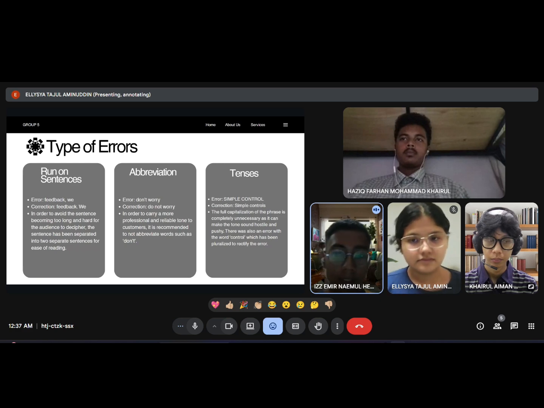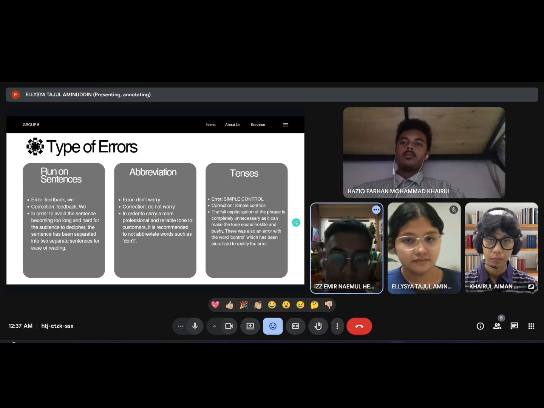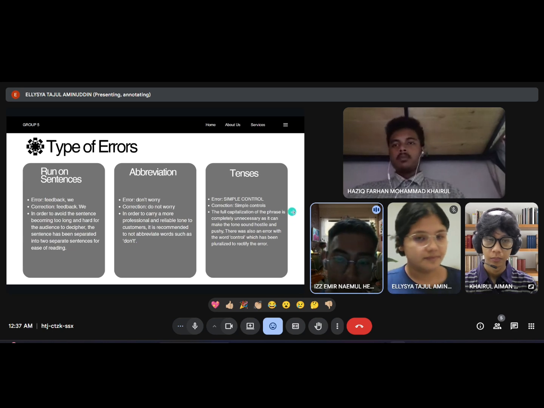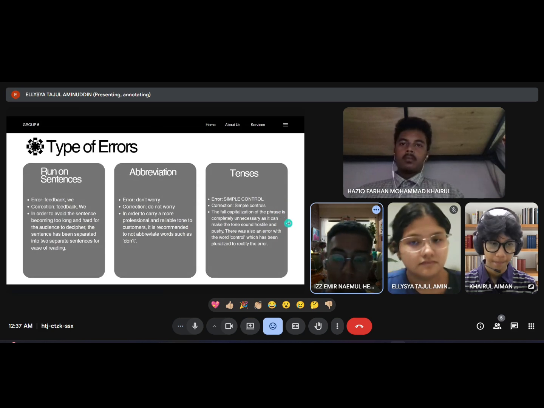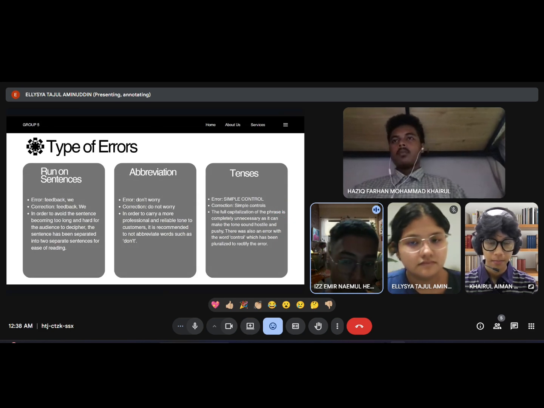So moving on to the next one, we have tenses. For the error here, we have "SIMPLE CONTROL" where every single letter is capitalized. For the correction, it should be only the S at the front of the word "simple" and then followed with the S in the word "control." The full capitalization of the phrase is completely unnecessary as it can make the tone sound quite hostile and pushy. There was also an error with the word "control," which has been pluralized to rectify the error.